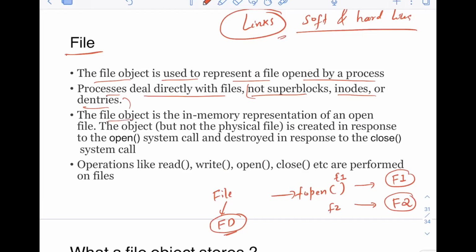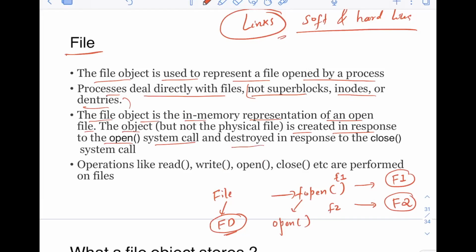The file object is the in-memory representation of an open file. The object, but not the physical file, is created in response to the open system call. Do remember, fopen will call the open system call, and in this open system call the physical file is not created. It is only in memory that you are representing a file. That object is getting created.